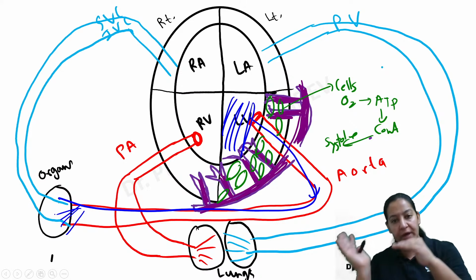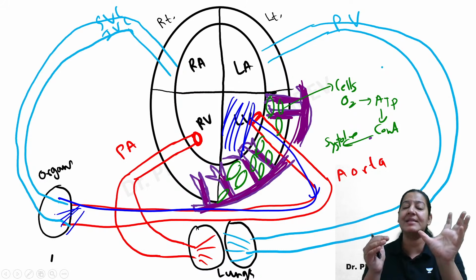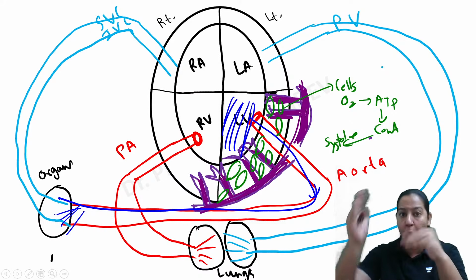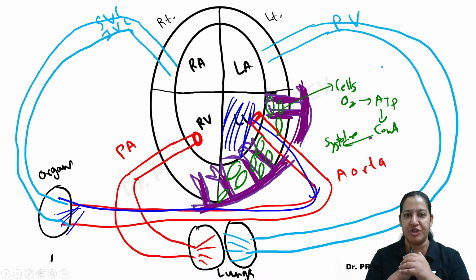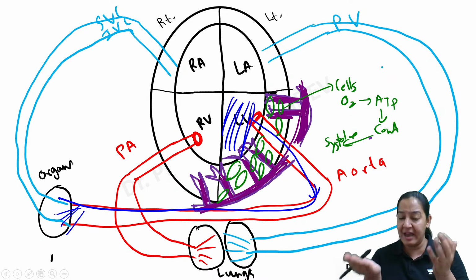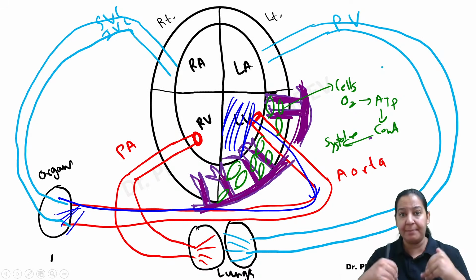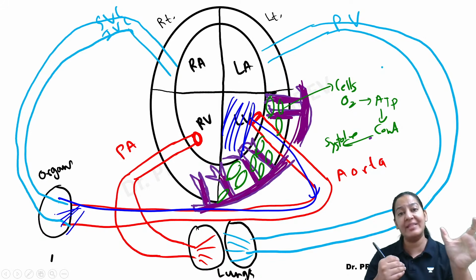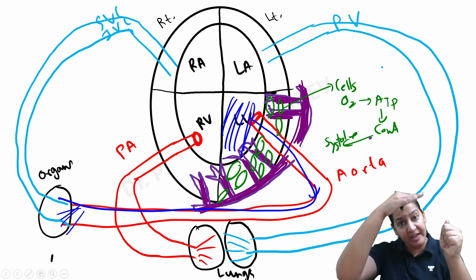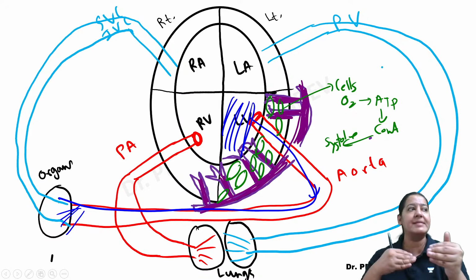Whenever the coronary is giving blood to the left ventricle cells, the left ventricle cells are contracting and giving blood to all body organs via the aorta. So it is a demand and supply relationship. First, the left ventricle is demanding blood: you give me blood via coronary, I will get oxygen, I will make ATP, I will contract. When the cells of the left ventricle contract, the systole will happen, and they will give blood via the aorta to all the organs, right?